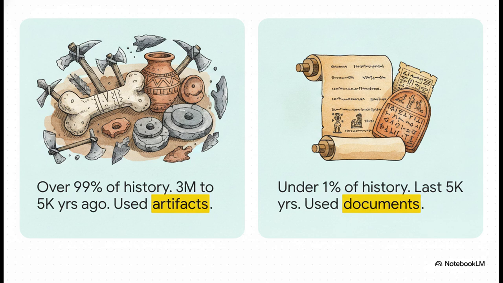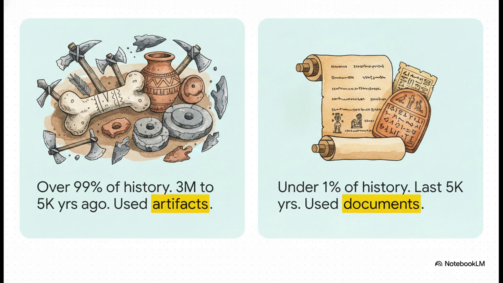The sheer scale of the human journey is, well, it's staggering. Think about this. More than 99% of our history falls under the category of prehistory. That's roughly 3 million years ago, right up to just 5,000 years ago. To understand this massive chunk of time, we have to rely entirely on physical artifacts. We're talking stone tools and bones.